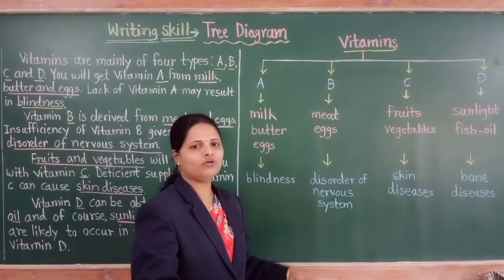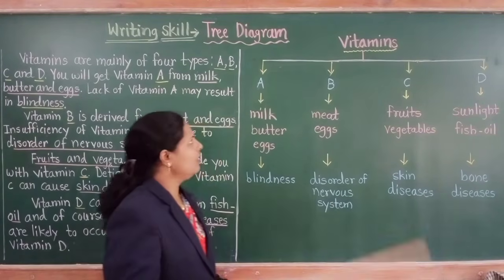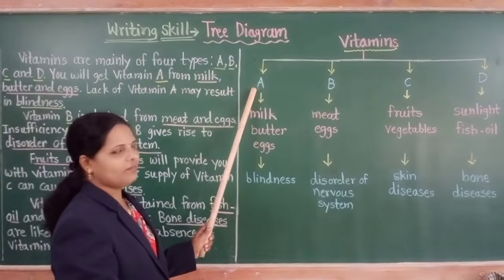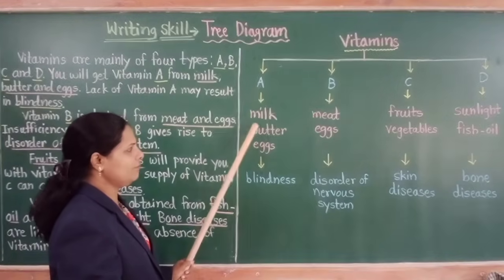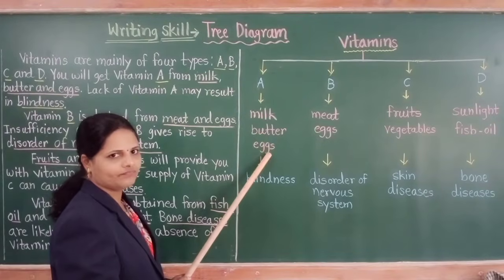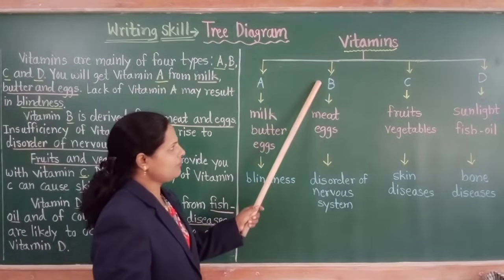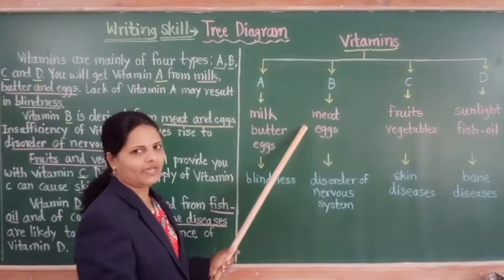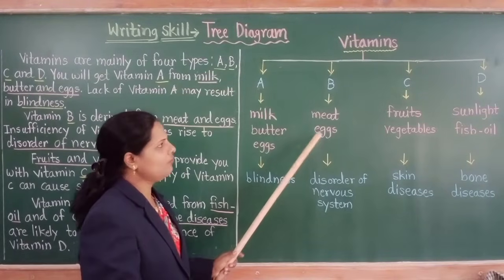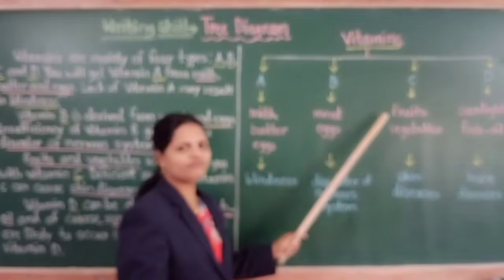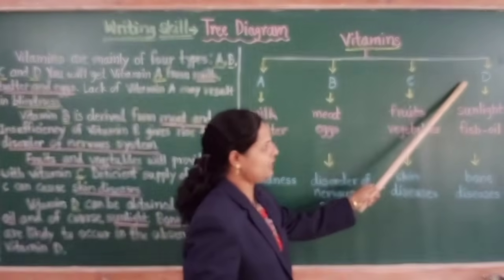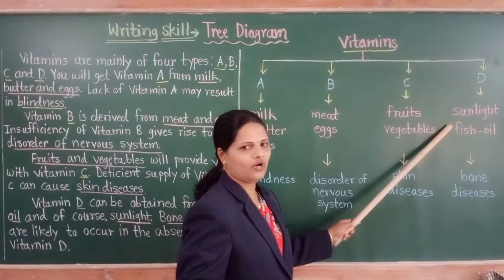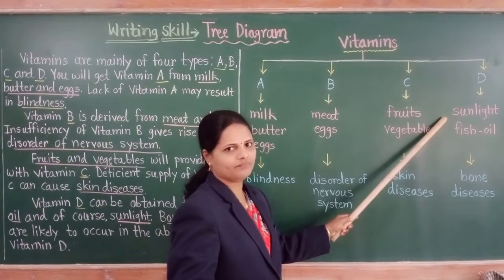These are 4 vitamins. From which do we get vitamin A? We get vitamin A from milk, butter and eggs. We get vitamin B from meat and eggs. We get vitamin C from fruits and vegetables. And we get vitamin D from fish oil and sunlight.